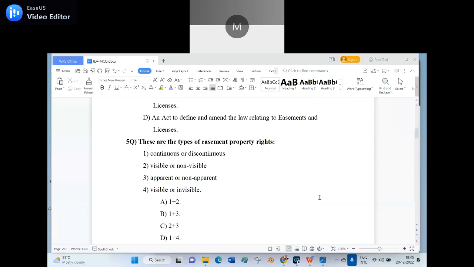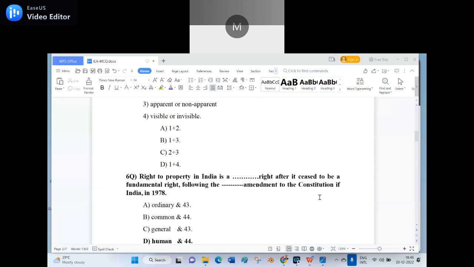There is continuous and discontinuous. Apparent and non-apparent is there. Visible and non-visible, and visible or invisible, I manufactured, or concocted, or fabricated. That is the 2, 4. Okay, now next question. Sixth question.